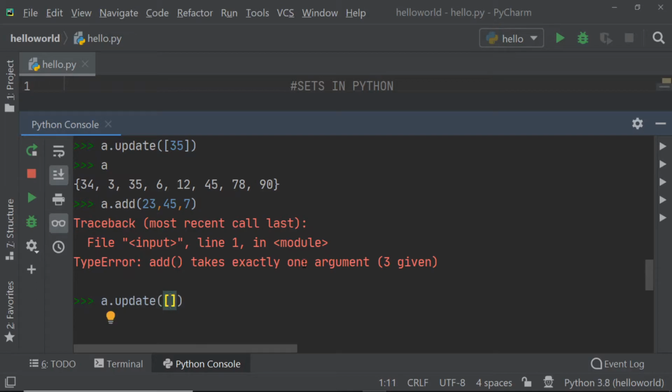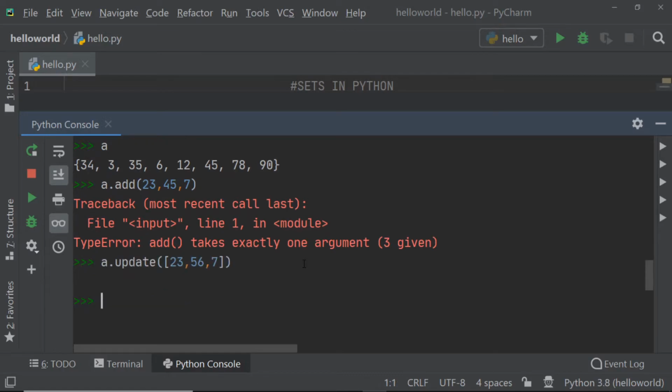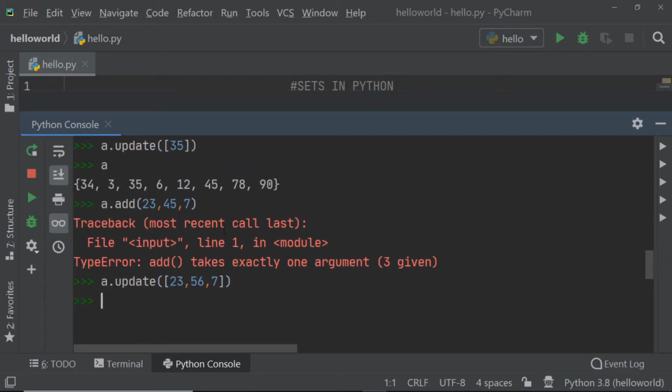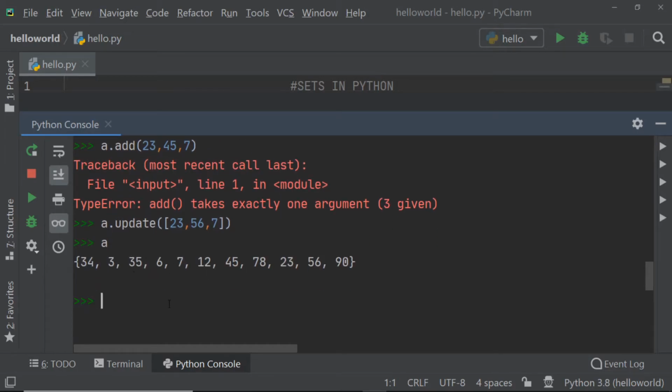So I am going to add three numbers again. First I will check what numbers we can add. These are the three numbers that I am going to add, and if I display my A, I am getting a huge set right now. Somewhere there is, let's say, 23, 56 and 7. So basically by using the add method we can add only one iterable value, but by using the update method we can add multiple iterable values. So whichever is better for you according to the application, you can use that method.